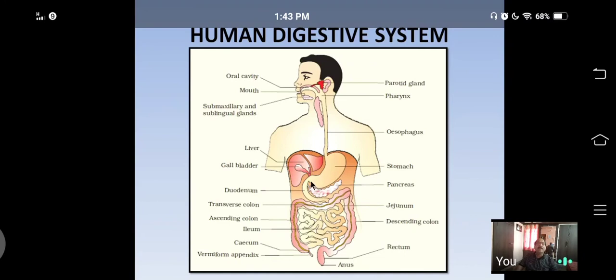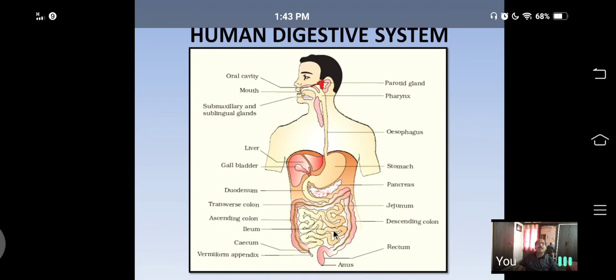First part, extending from the pyloric stomach for about 1 foot, is called duodenum. Duodenum is the first part of the small intestine. Next, middle part is called jejunum, and last part is called ileum.